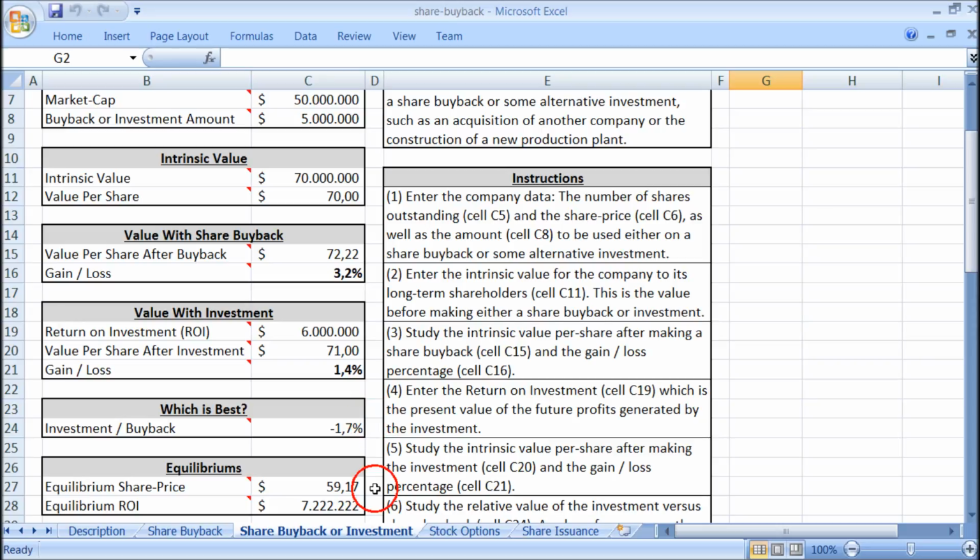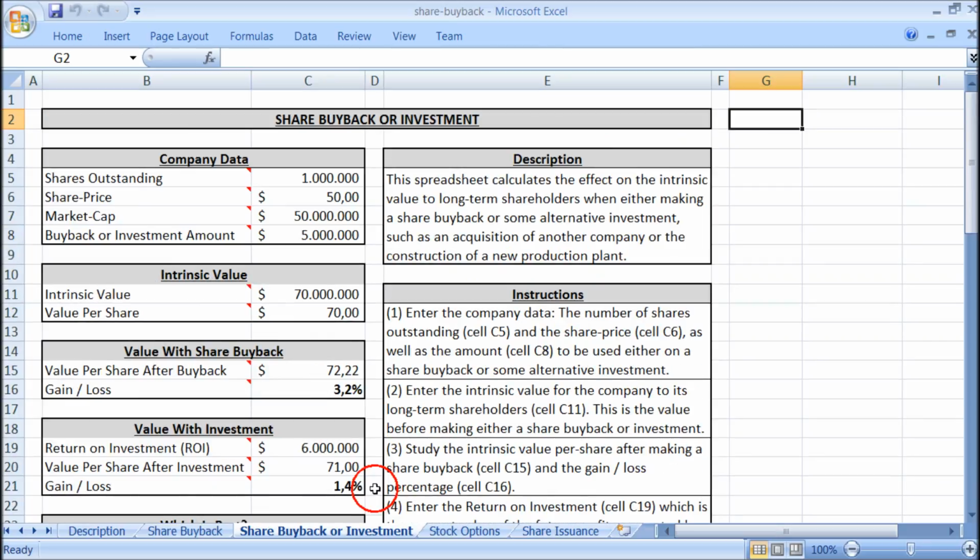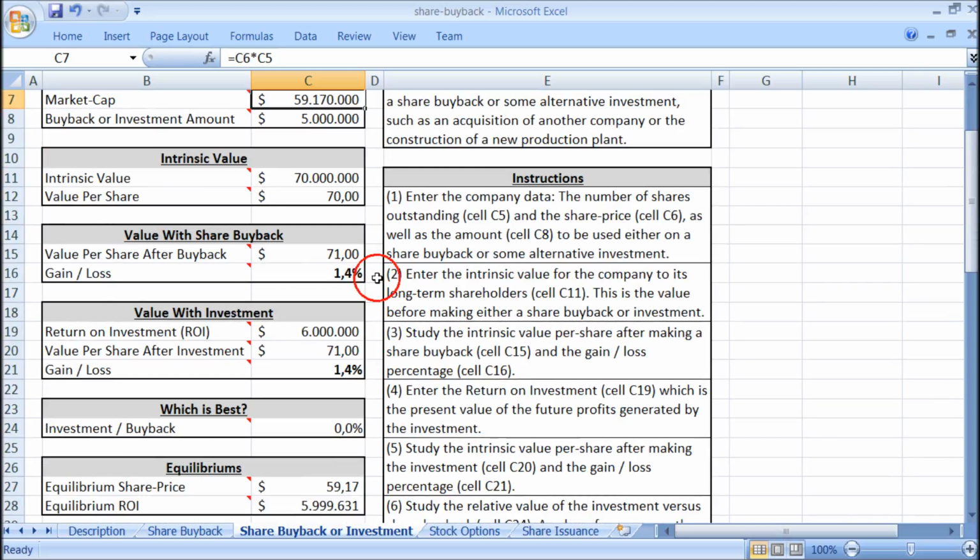This is called the equilibrium share price, and it is $59.17. So let us go up here and try and type 59.17. And what we get now is that the gain with the share buyback is 1.4% and the gain with the investment is 1.4%. So it doesn't matter whether we make the investment or the share buyback. The value to the long-term shareholders of the company is the same.